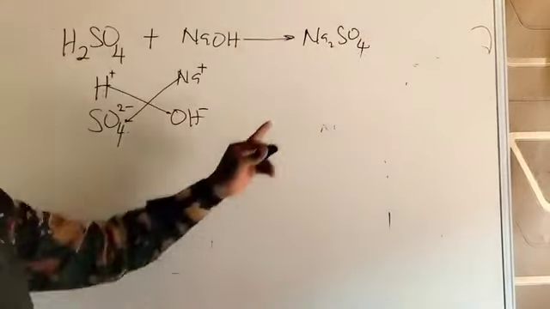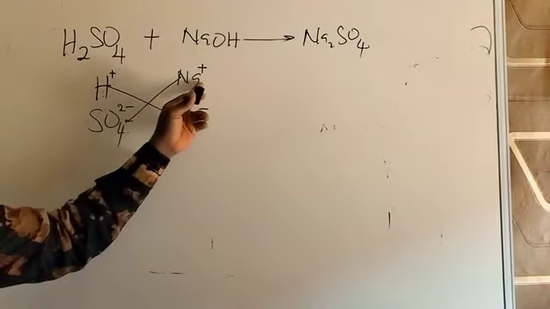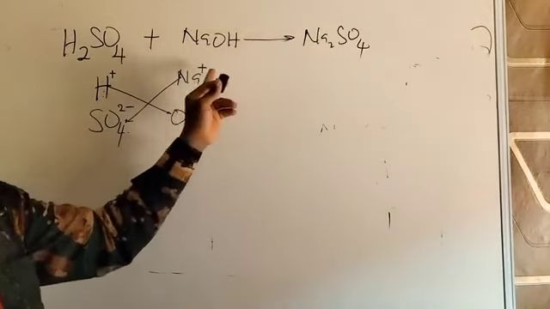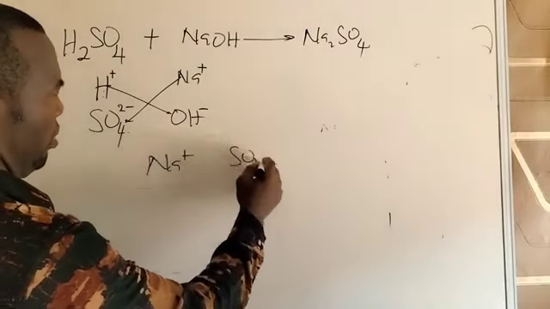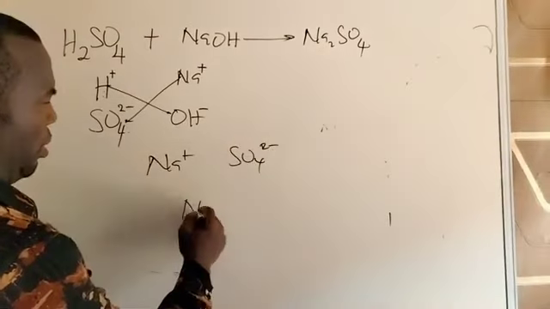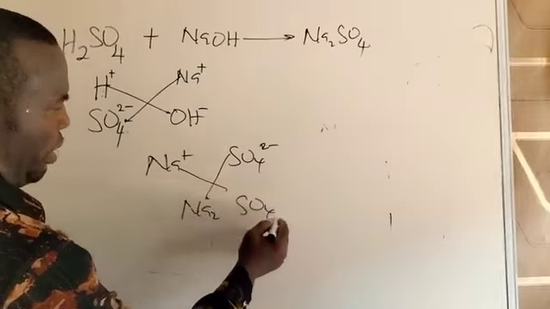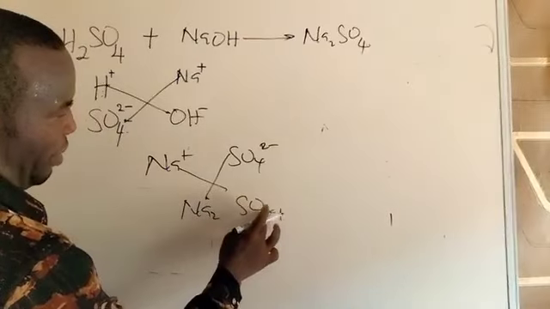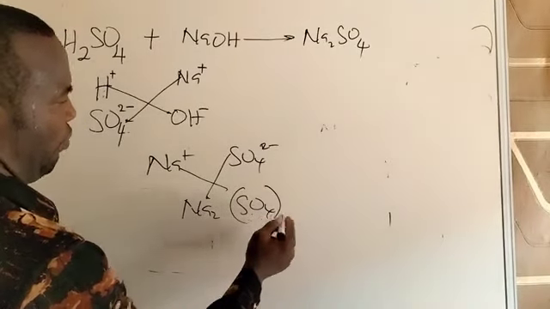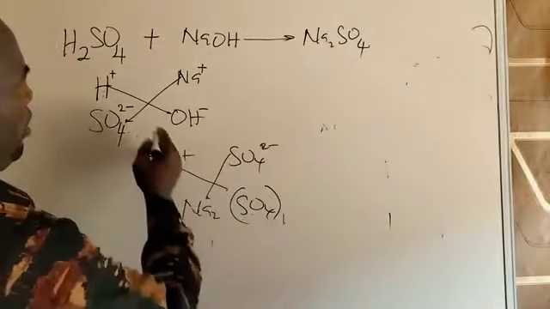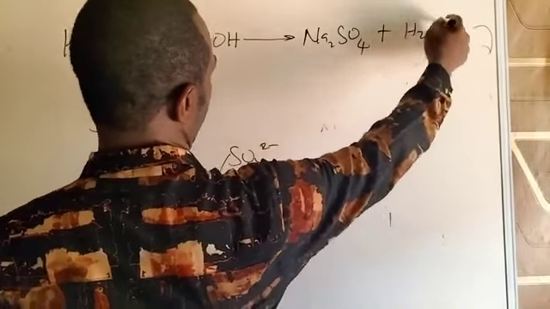When you join these two, you now have Na2SO4. You should know how you come across these two. When you combine, as we always do, you check whether the 2 goes to sodium. We're having the 2 here. Why 1 goes to SO4, and 1 going to SO4 makes no meaning. Look at it again. So the 2 goes to sodium, and then 1. SO4 cannot take 1 and call it SO41 because the 2 are together. So you have a bracket before the 1. And 1 makes no sense. So now I remove the 1, Na2SO4. Then join these two, you get HOH. HOH is written as H2O, which is water.